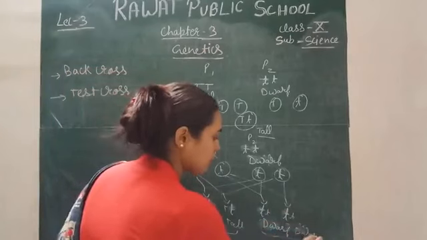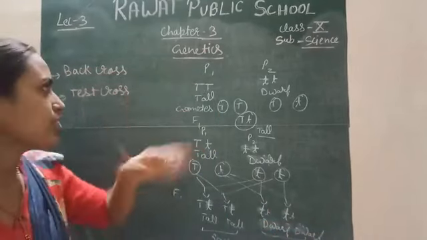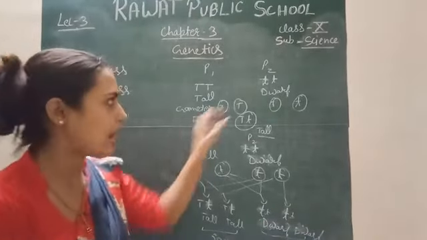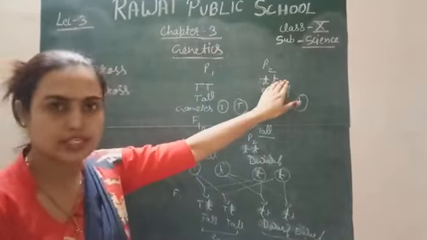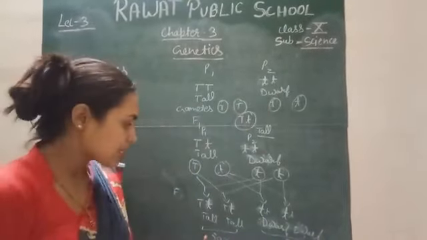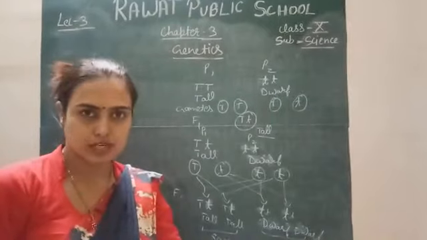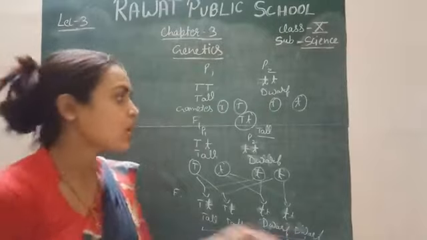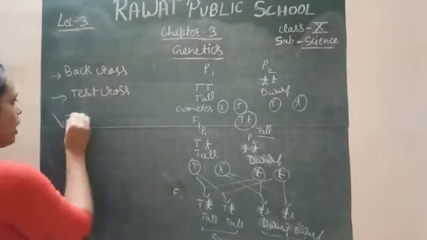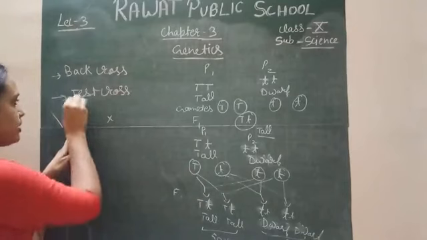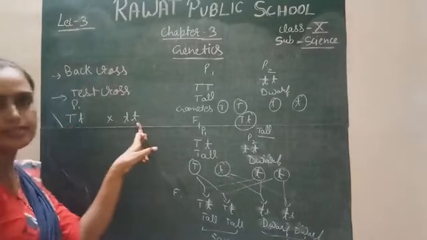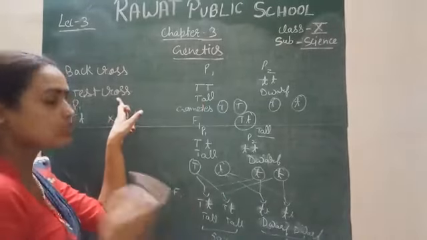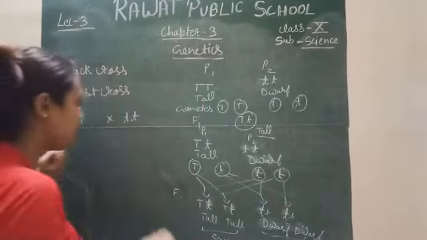So what will you find out? What will you actually understand for the back cross? When we cross the hybrid either with the dominant parent or with the recessive parent, we will get 50% dominant and 50% recessive trait. But in the test cross, we cross the hybrid parent P1 with only the completely recessive parent, not with the dominant parent. This is the difference between the test cross and the back cross.